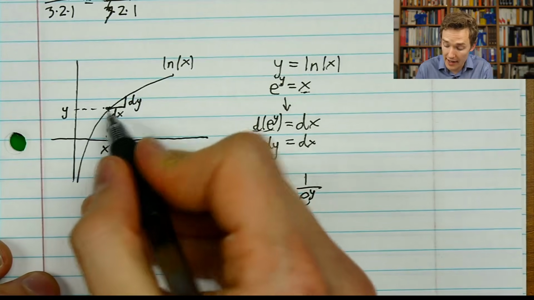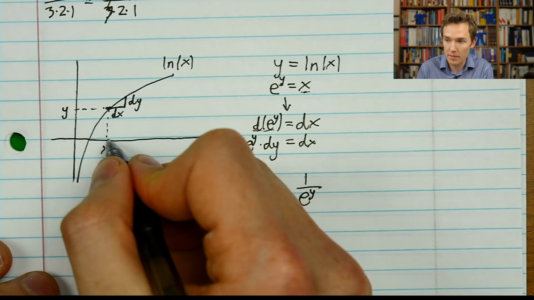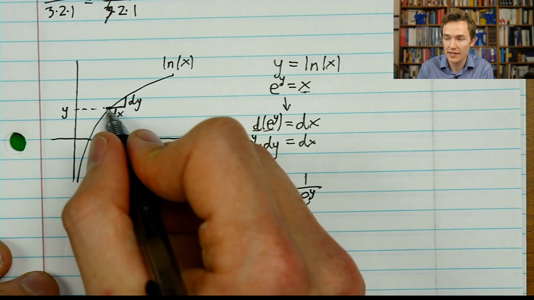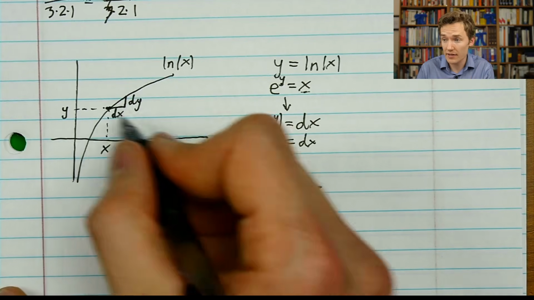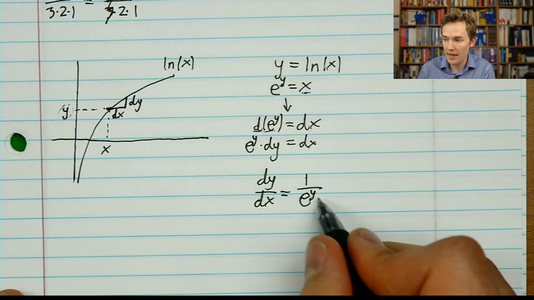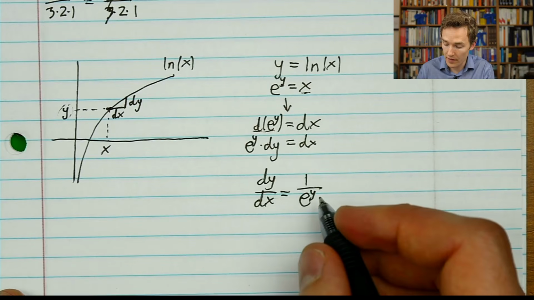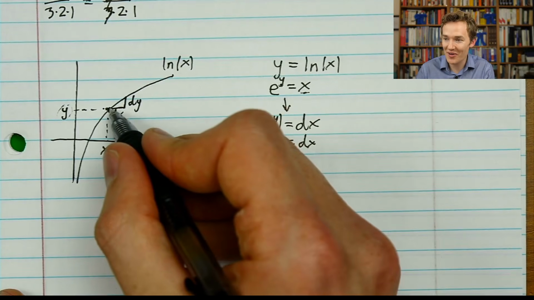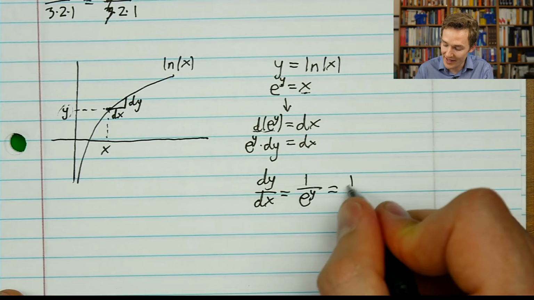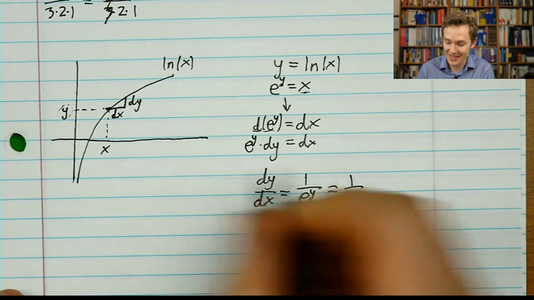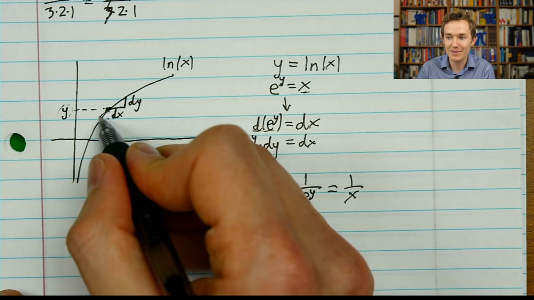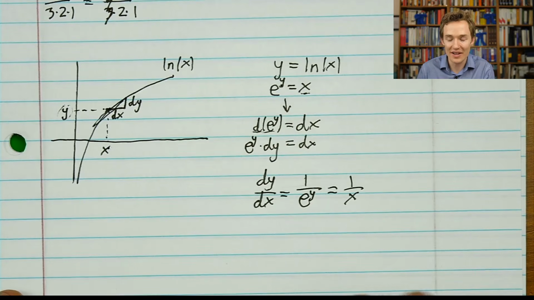So what this is saying is that if we look at our graph, it's got some x coordinate, some y coordinate, and I want to know what the slope is, this change to y over change in x. I can't immediately express it in terms of x, maybe, but I do know whatever this value of y is, if I take e to the power of that and then reciprocate, that gives me the slope. But of course, what it means to be on our graph is that y is the natural log of x, which is the same as saying e to the y equals x. So this whole thing is the same as taking 1 divided by x. So if I want to know that slope, I can say, what is your x coordinate? Take 1 divided by that, and that gets me the slope of the natural log.